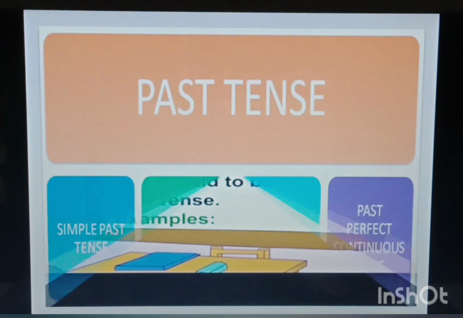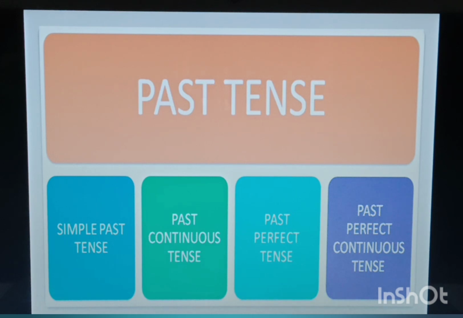Fine. Now just like present tense, past tense is also of four types. First is simple past tense. Second is past continuous tense. Third is past perfect tense. And fourth one is past perfect continuous tense. So as I've already told you, present tense, past tense and future tense, all three tenses are divided into four types.